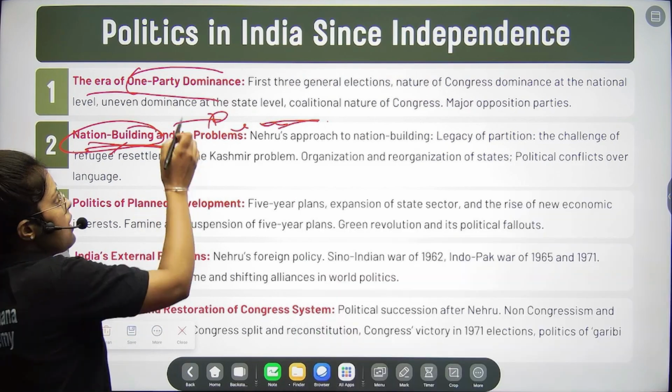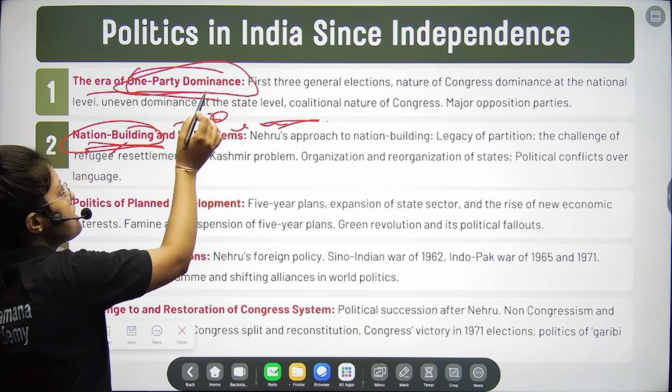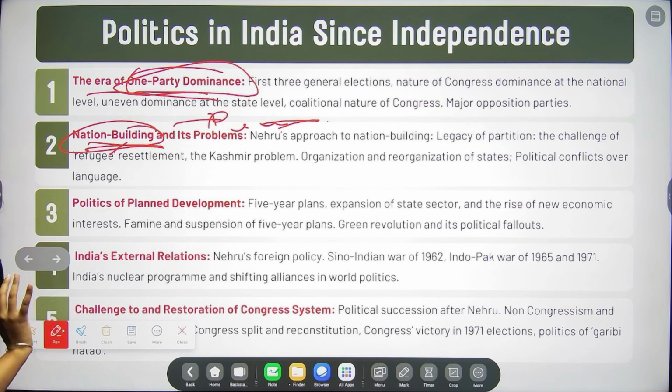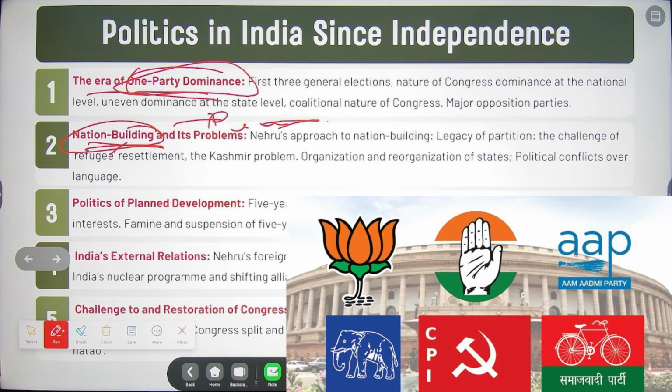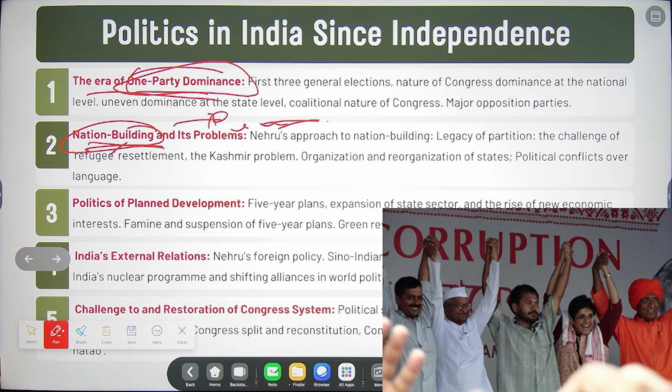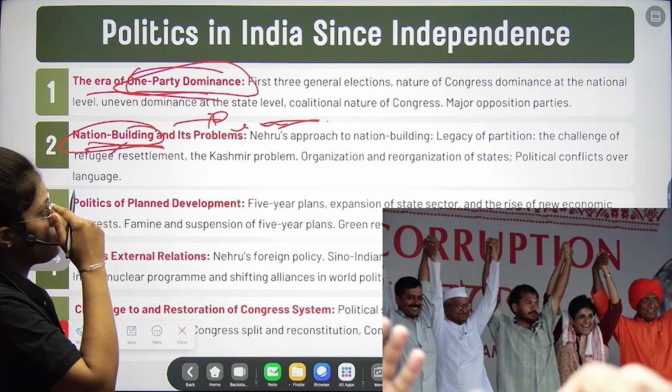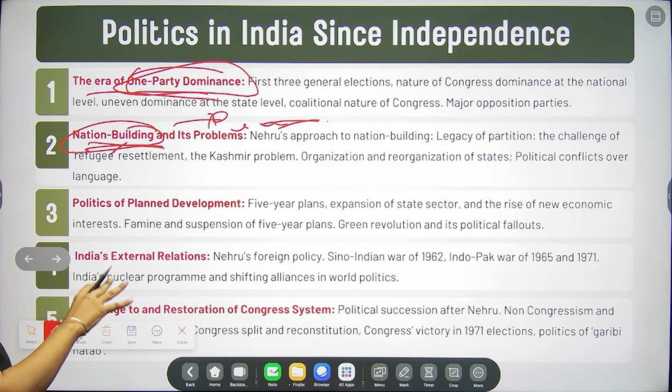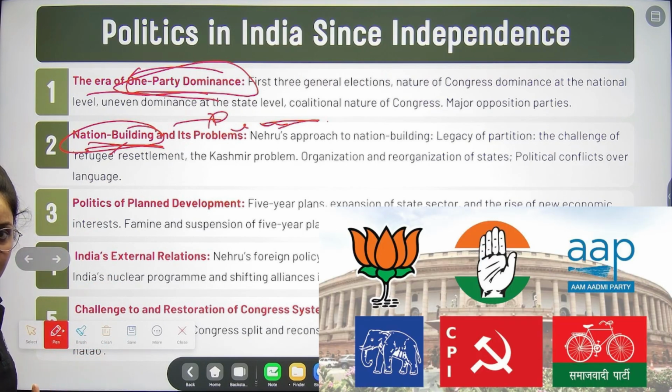That's why, while dealing with democracy, we are reading the party system. There are two ways of putting your demands to the political process: one is through political parties, and the other is through pressure groups. In this chapter, we are discussing the role of party politics. Why? Because they also ensure democracy. How?